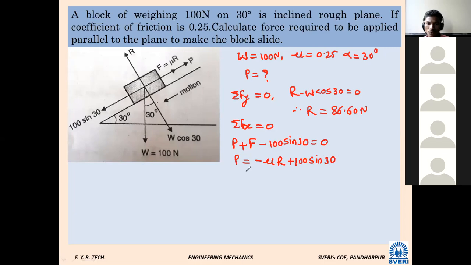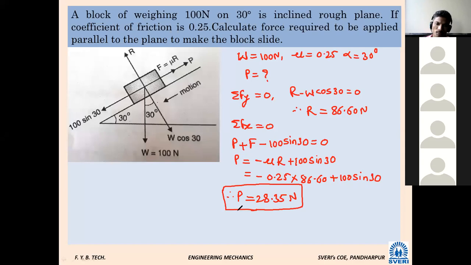The value of mu is known, 0.25, into R which we know, 86.60, plus 100 sin 30. Therefore, P is equal to 28.35 Newton. This we wanted to calculate, no?